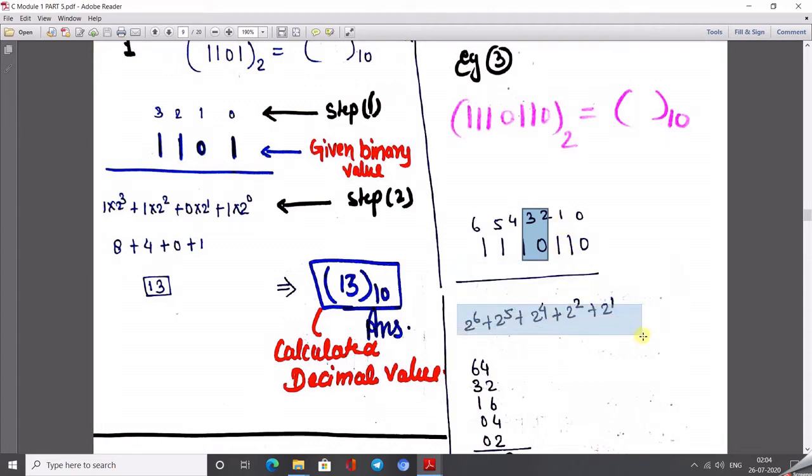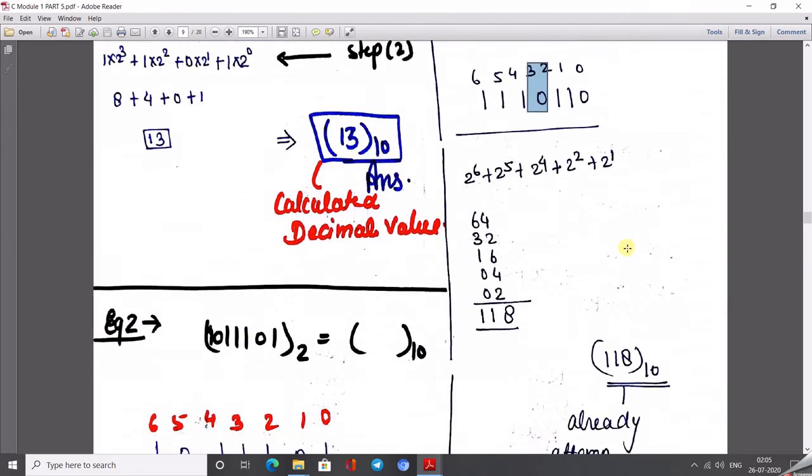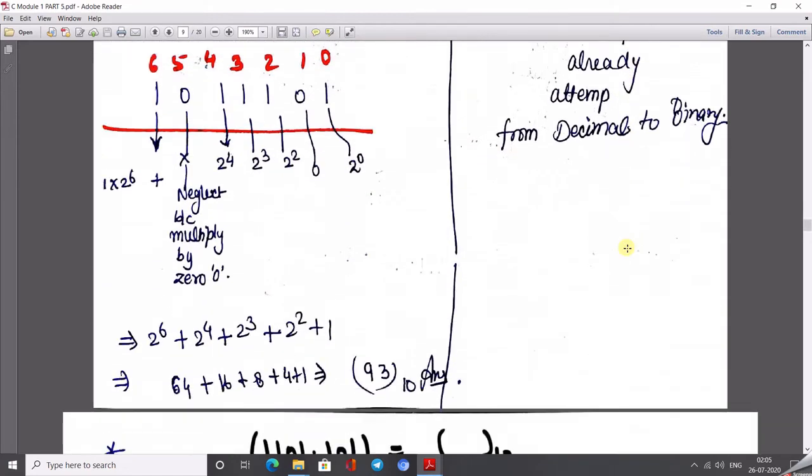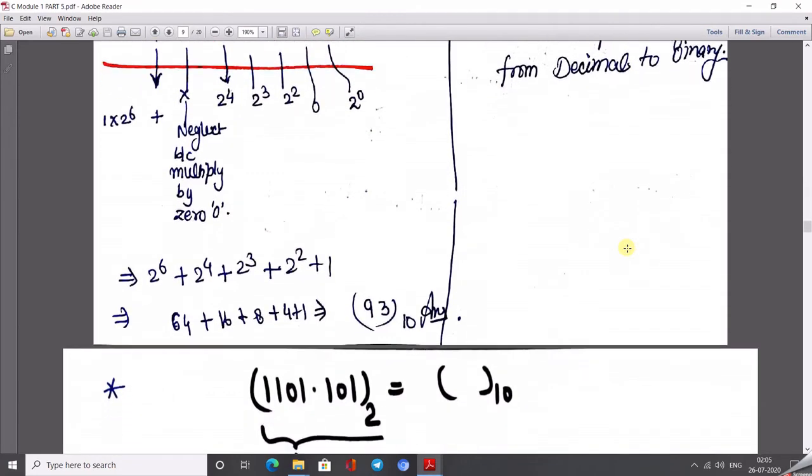Look at which powers are written: we include only the positions where the binary digit is 1. For 2 to the power 3 the binary digit is 0, so we don't write it, because 0 multiplied by this is always 0. This is just easier and saves time.